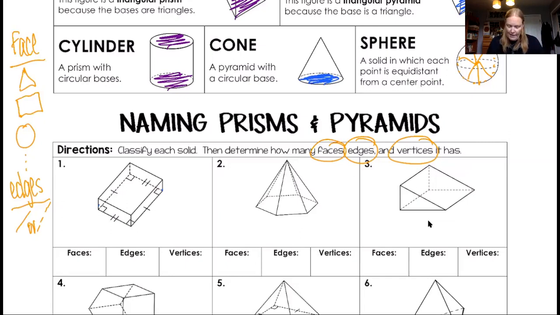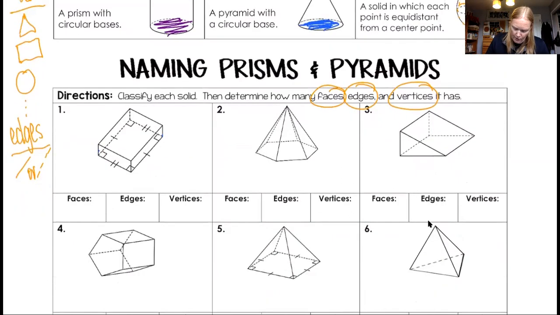Okay, the last thing is a vertice. I'm going to move up just a little bit here. And a vertice is where the ends of two edges come together and make a point. Okay, so in number 1, that little orange dot, all of these little dots right here are vertices because the edges met and made that a point. So for vertice, I'm just going to show 2 lines coming together and then an arrow. So we're just going to count all the points.